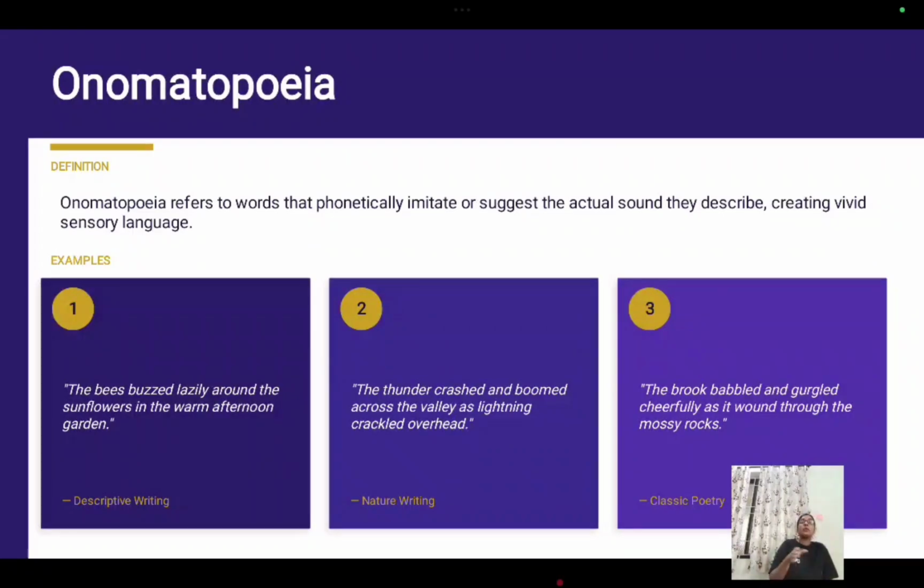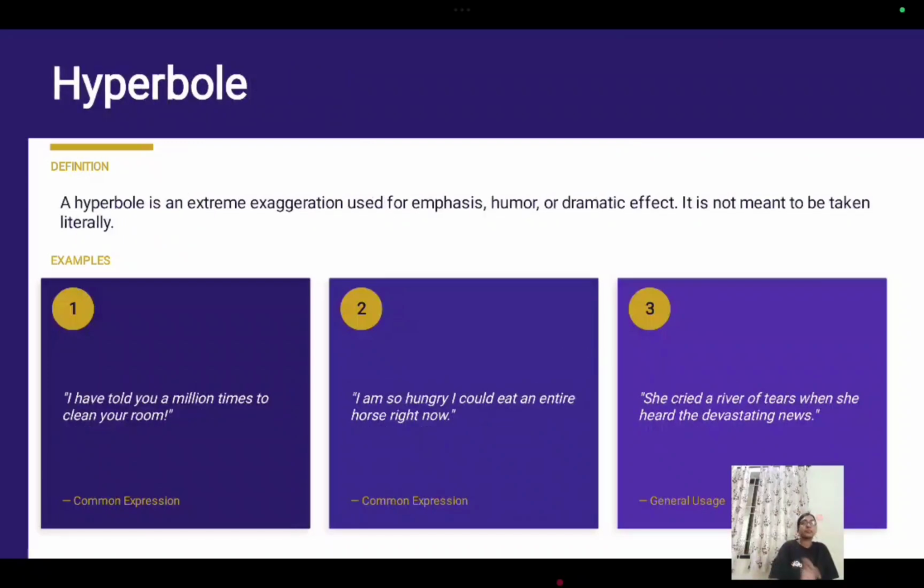Clear. So onomatopoeia refers to the words that phonetically imitate or suggest the actual sound they describe. The buzzing of a bee, right? So this is called onomatopoeia. It is working on two levels, meaning and sound. Okay, clear?